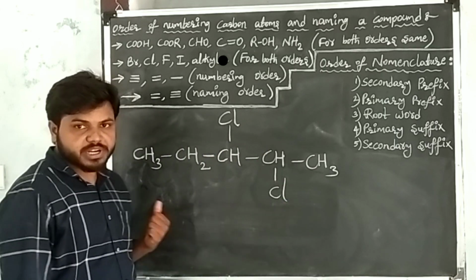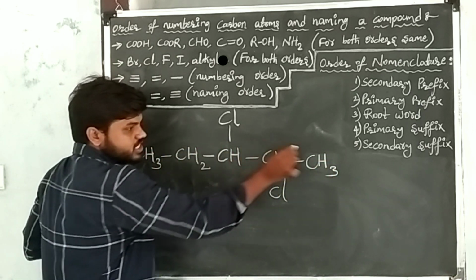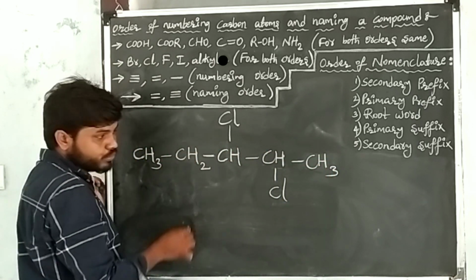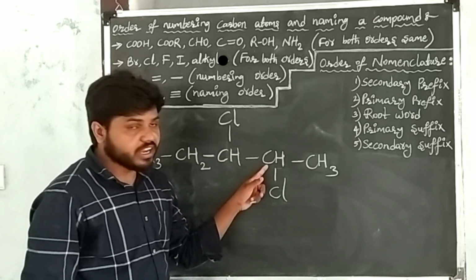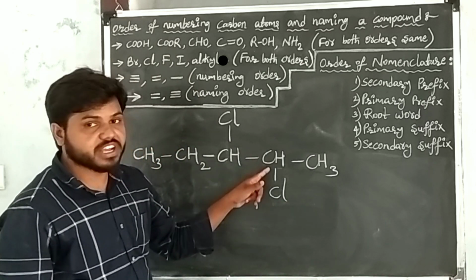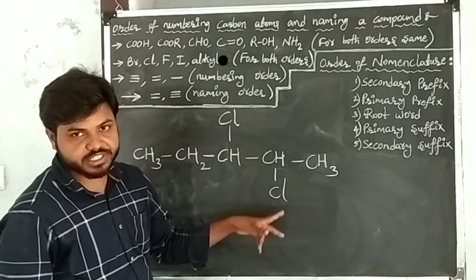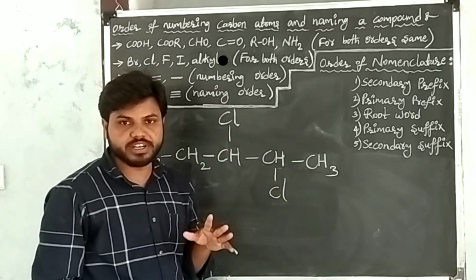This is the given carbon compound. This is the principal chain of the carbon compound. At this carbon one substituent is there, that is chlorine. At another carbon another substituent is there, that is also chlorine. At two different carbons we have two chlorines. Here one chlorine we have, and at this carbon another chlorine is there, right?